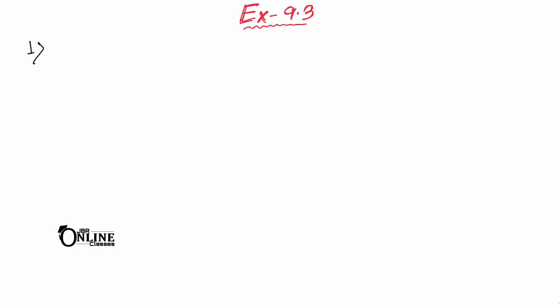So here in sum number 1, a farmer can reap a field in 10 days while his wife can do it in 8 days. If they work together, in how much time can they reap the field?